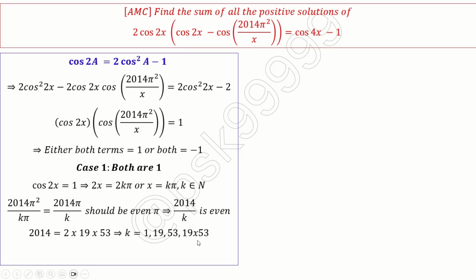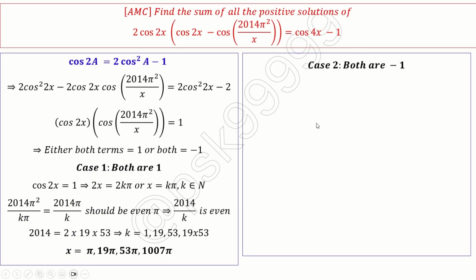K cannot be 2, so only then it will be an even integer. Which means that x is equal to pi, 19 pi, 53 pi, and 1007 pi. 19 into 53 is 1007. So this is my case 1.